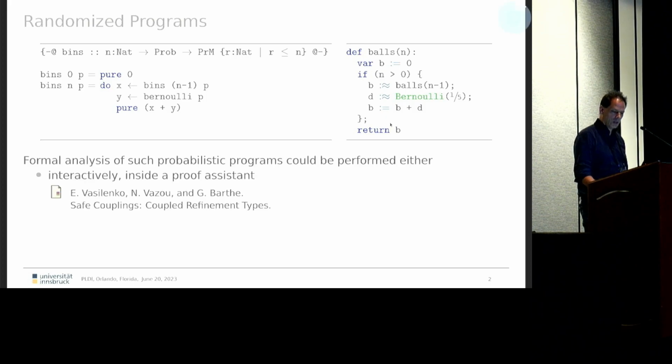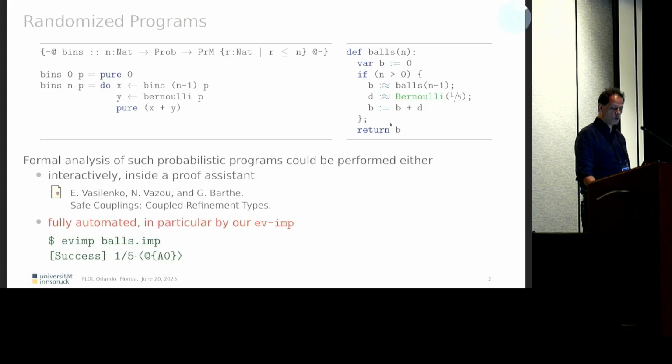That's it. Now, the paper is by Vasilenko et al., and it's a very nice paper doing lots of nice things. In particular, they interactively prove that exactly this bound that we've seen before, or this value of the expectation of the number of balls, is p times n, interactively in a refinement type system. And our question was, why do things interactively if we can do it with push-button automation, fully automatically? So if you start our tool and you run it on the example on the right, it will just tell you exactly the bound I just gave you in a couple of seconds.